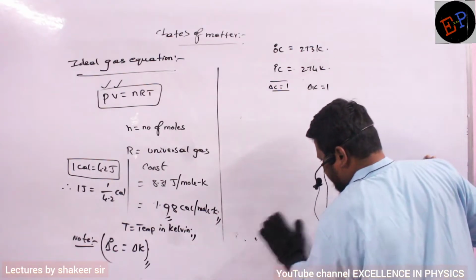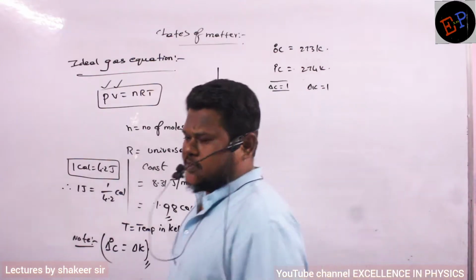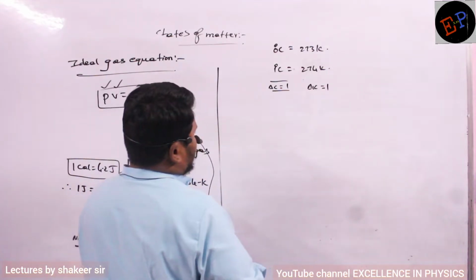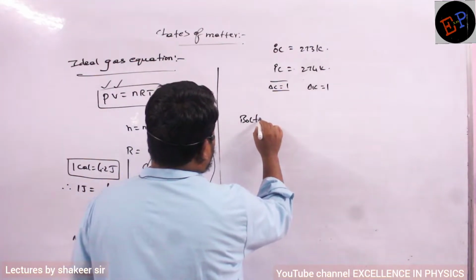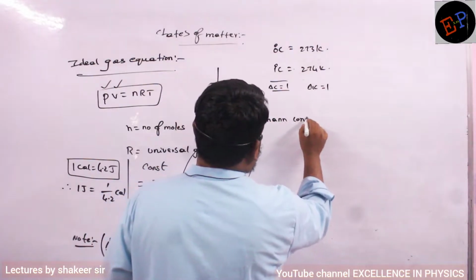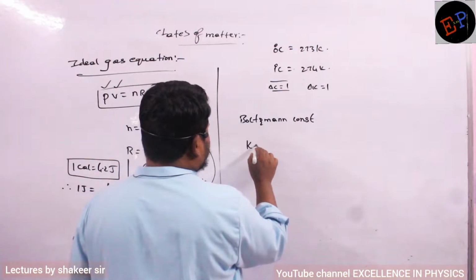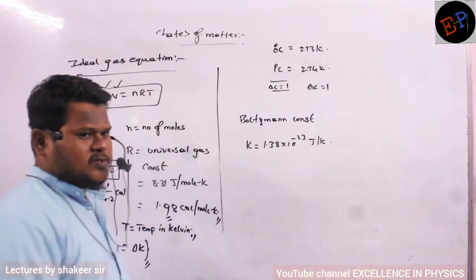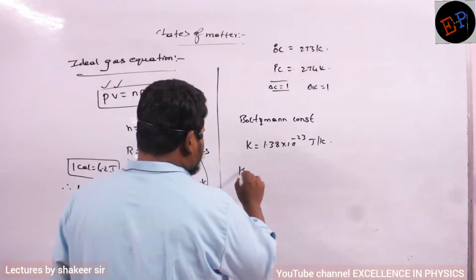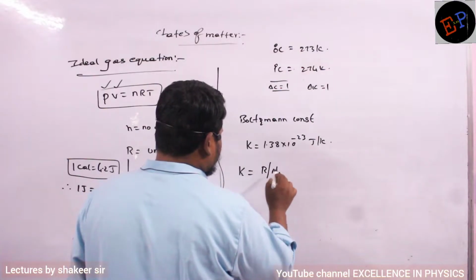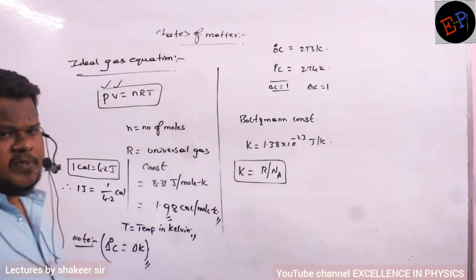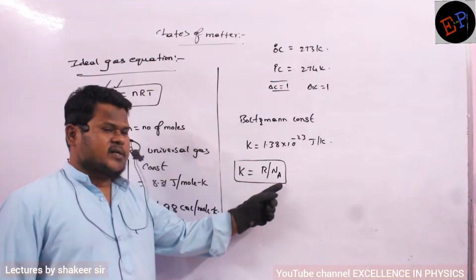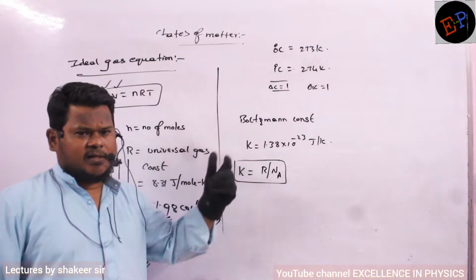So, this is the equation which is called the ideal gas equation, PV is equal to nRT. Now see. We have a constant which is called the Boltzmann constant. Boltzmann constant K is equal to 1.38 into 10 power minus 23 joule per Kelvin. This is the value of the Boltzmann constant. And Boltzmann constant can also be written as R divided by Na. What is R? Universal gas constant. What is Na? Avogadro number. So R divided by Na is also called the K value.